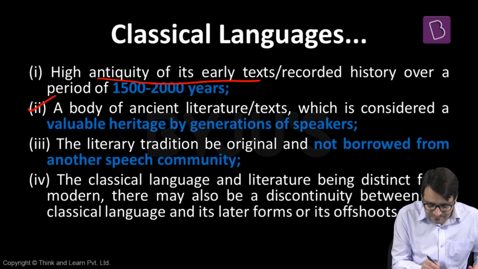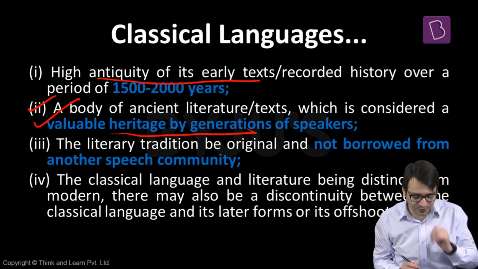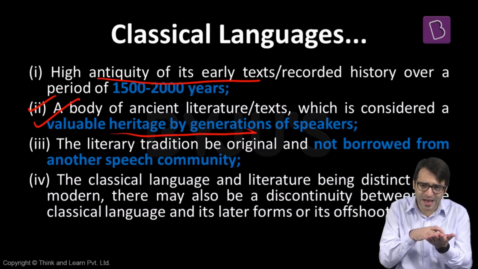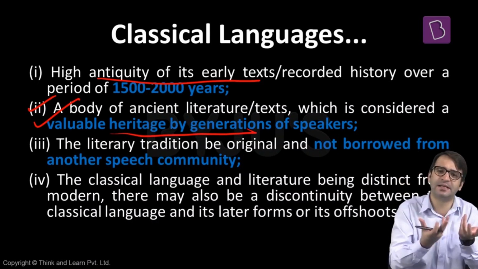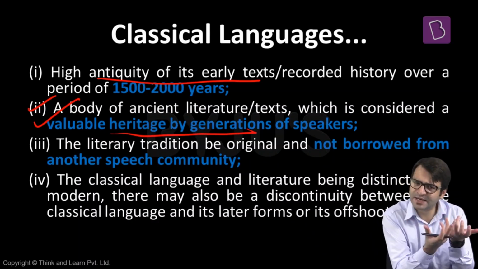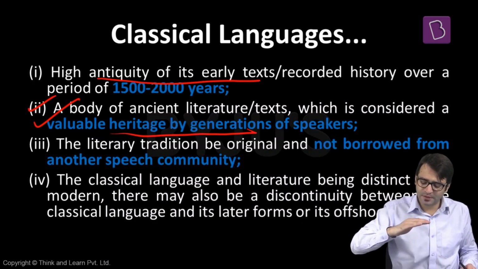This language should be considered a valuable heritage by generations of speakers. Generations of speakers should consider this language as a valuable heritage. Number two. Number three, the literary tradition of this language, grammar, syntax, poetry, for example, should be original and should not be borrowed from any other language. That means there should be a sense of originality in this language. Then we can designate this language as a classical language. But when we say there should be some originality in this language, that doesn't mean that this language cannot change. For example, there's a classical language, 2000, 3000 years old, but now we are entering into modern India.